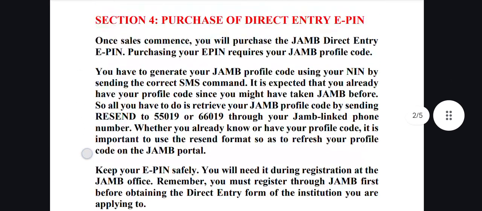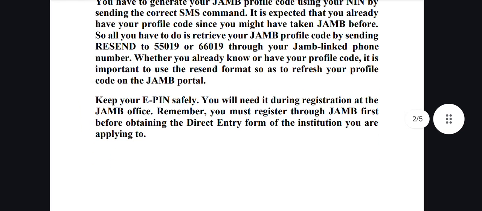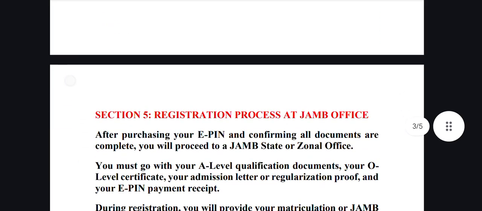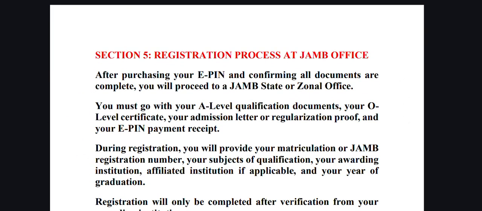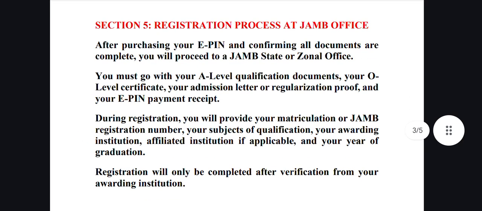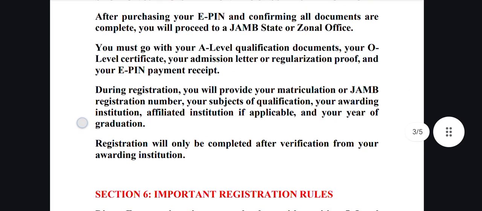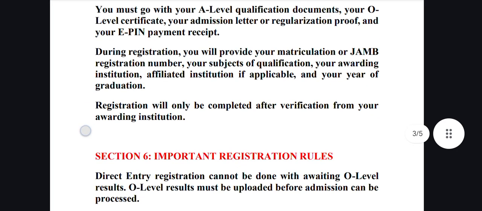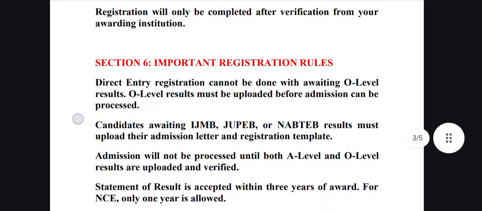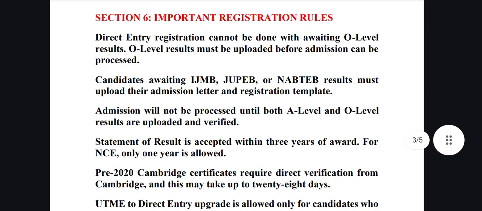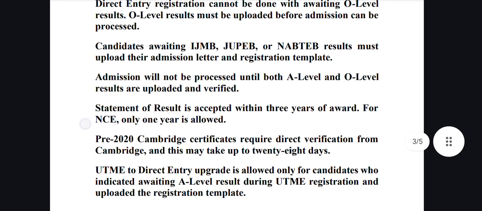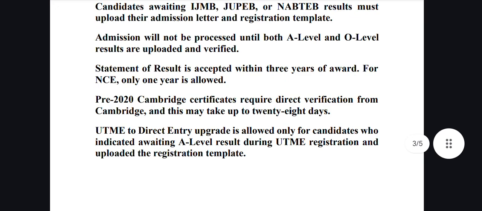If you want to purchase an E-PIN, you can send us a message to purchase it, if it is within the period of time that E-PIN sale is on. And also, the registration process at the JAMB office includes your E-PIN and all your documents that you have mentioned above. And also, important registration rules include that O-level results awaiting is not accepted, and also both A-level and O-level results must be uploaded and verified.